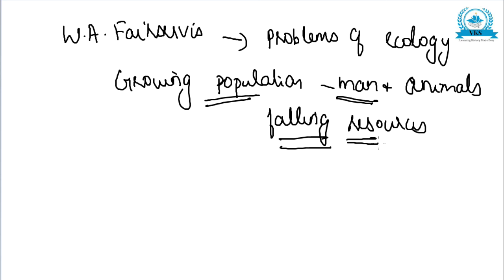Resources should also grow according to the population, otherwise it becomes an issue. So the growing population of man and animals, confronted by falling resources, wore out the landscape, which resulted in more floods and droughts. So this also was another cause.